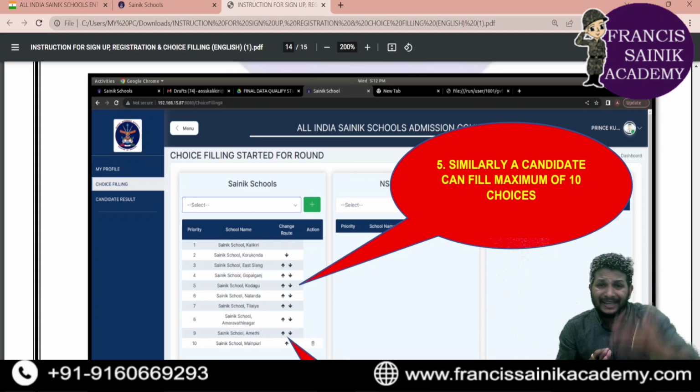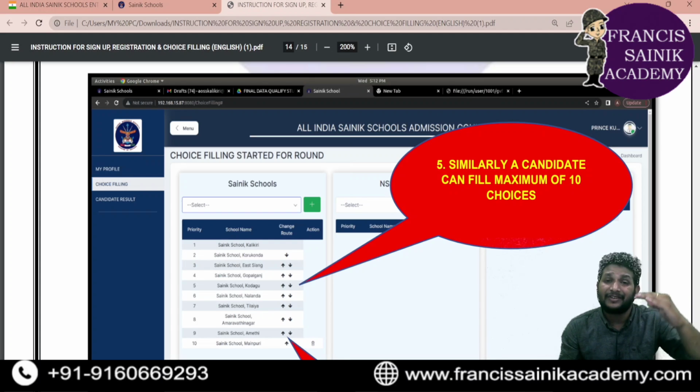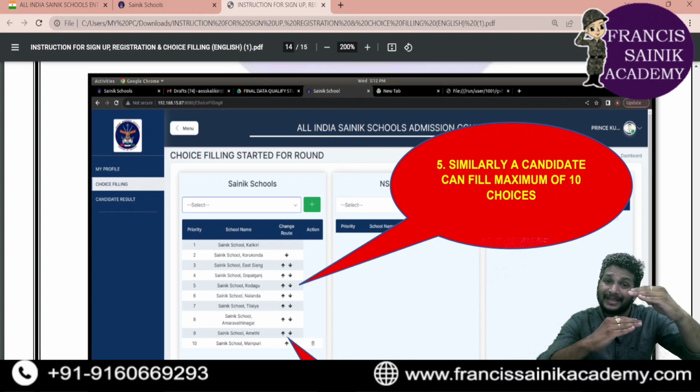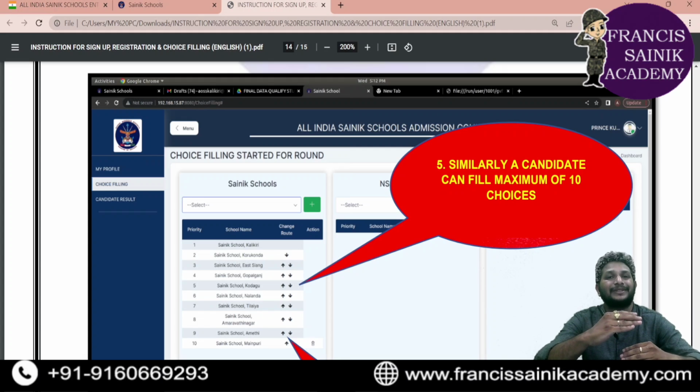Okay. So for the remaining 9 schools, you can keep an option, like a preference. If you didn't get admission in the first school, then it will go to the second school. If in the second school also you didn't get admission, it will go to the third school. That is the meaning of the 10 options.